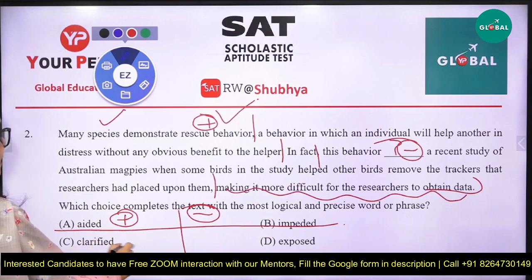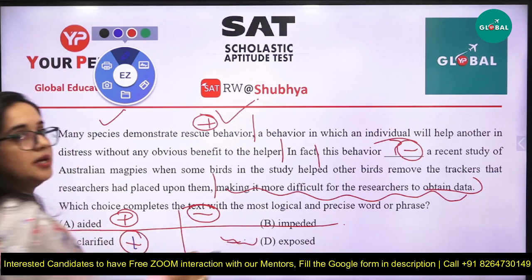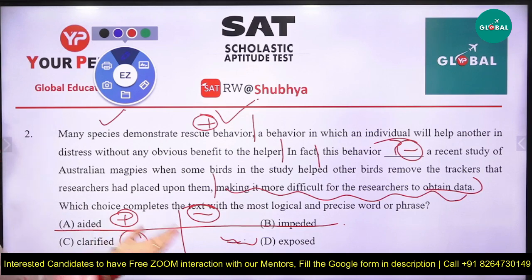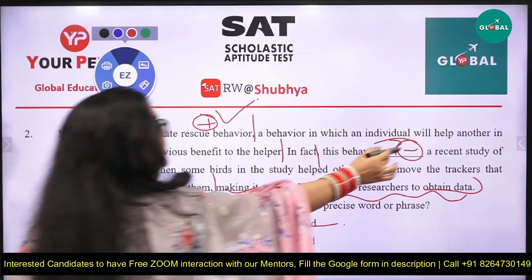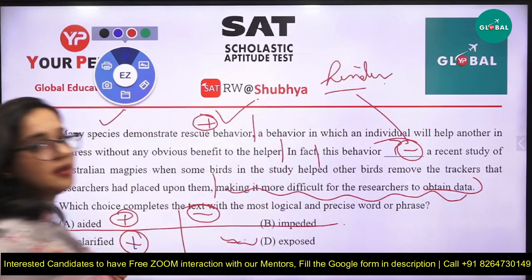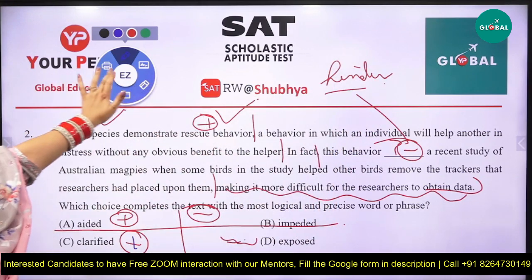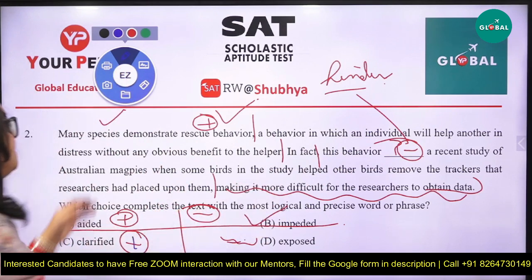So expose means to tell. Clarify is also neutral. Expose is also a neutral word. Cannot be in the positive or negative, but mostly in the positive ways. So what could the shadow word be here? Hinder, stopping, obstacle. That could be the shadow word over here. So we are left with one negative, and that is impeded.